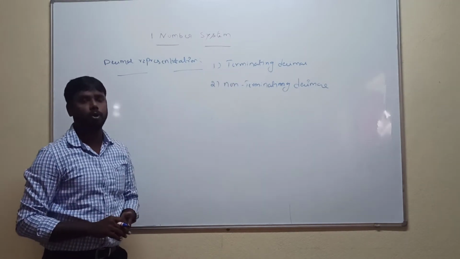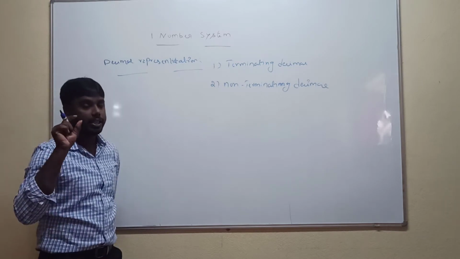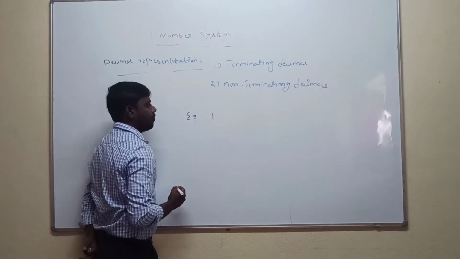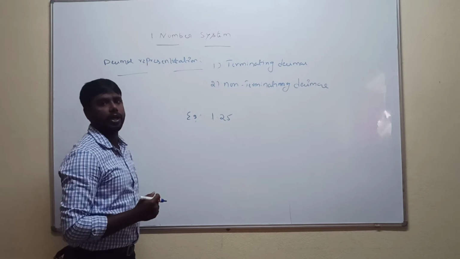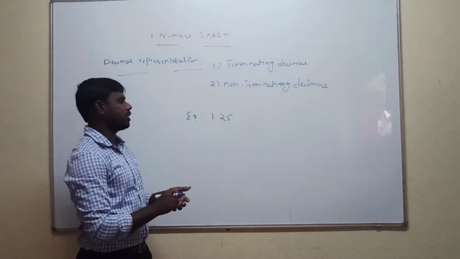A terminating decimal is nothing but a decimal with a finite number of places. It is called a terminating decimal. So it has only a finite number of places after the decimal point.